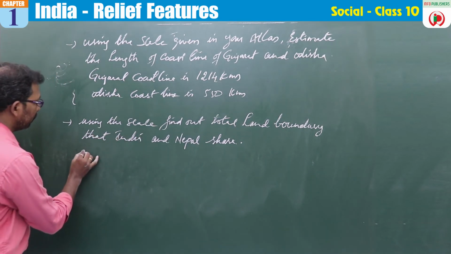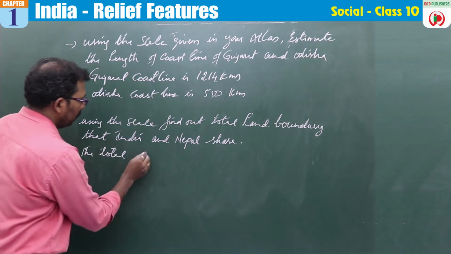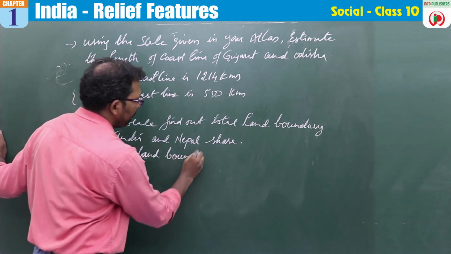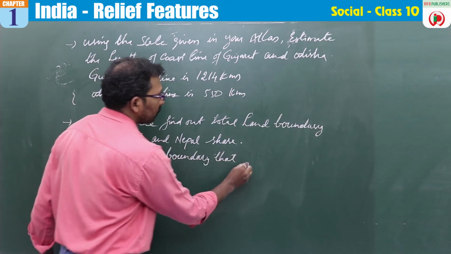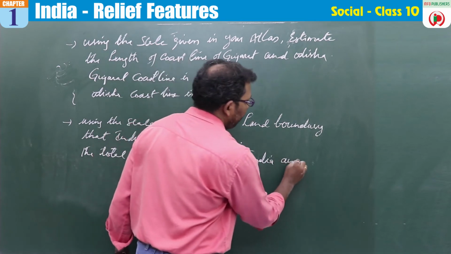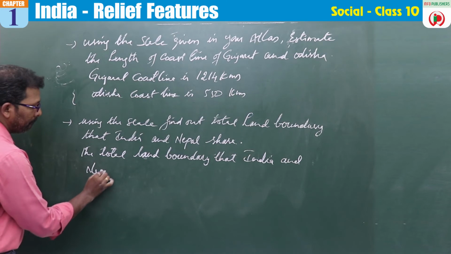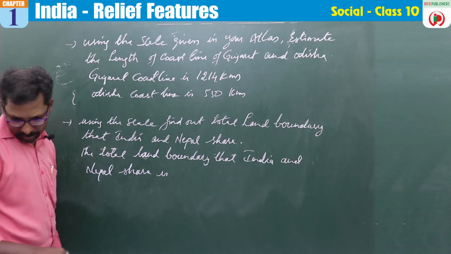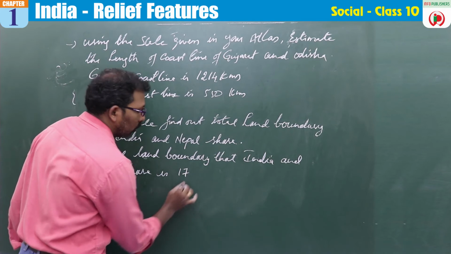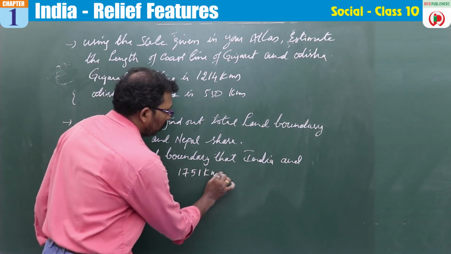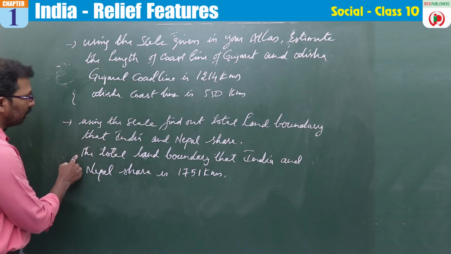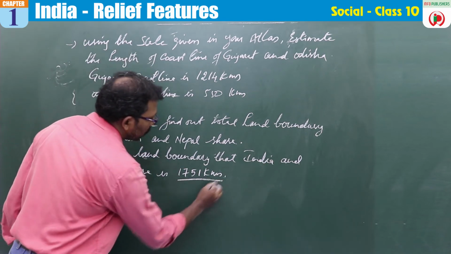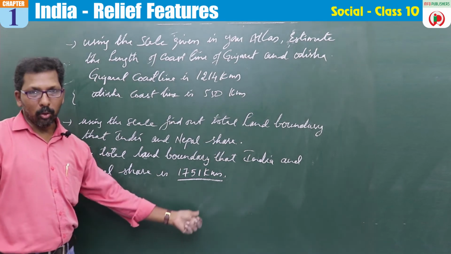The total land boundary that India and Nepal share is 1751 kilometers.